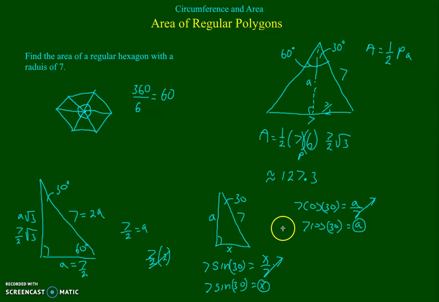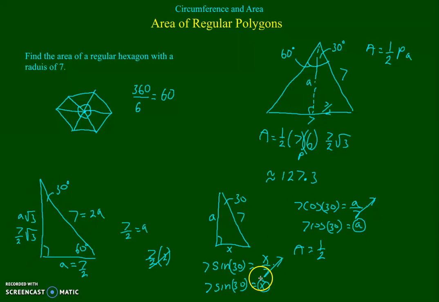Now, let's put in our calculation using these two values. And our area becomes 1/2 the perimeter. Well, the perimeter is going to be this side length times 2, because this is our x right here. This is our x times 2, this whole value here. Now don't get confused. Remember that this 7 came about because we knew our 30, 60, 90 relationships in this picture. So just kind of ignore those for now.